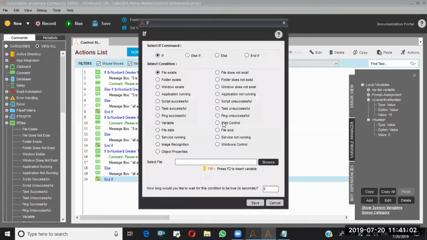So I am going here and checking this file. I am waiting for some 5 seconds. It will wait for 5 seconds for that file to exist. Suppose the control went to the given path. If the file is not there, it will wait for 5 seconds for that file to be created. Suppose that file is going to be created by some other external script. At that time, it will take some time. So to handle those kinds of delays, we will use this waiting period. Okay, I'm saving that.